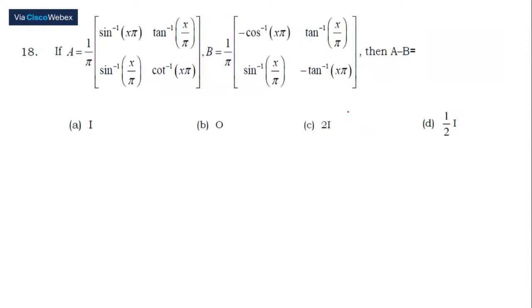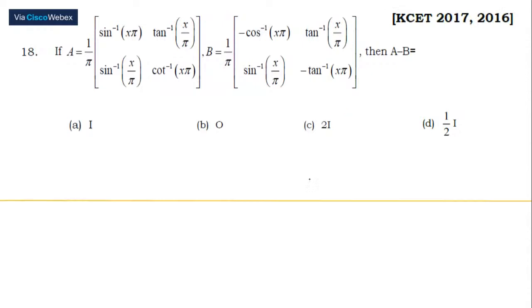Oh, there are so many mistakes. I thought without working out, you people would have given me the answer. Inverse trigonometric function: sine inverse of x plus cos inverse of x is equal to pi by 2. Okay. So we have to take the difference between these two matrices. 1 by pi is a common factor for us. So let us take out 1 by pi outside. Now, when we subtract this, there's a negative sign for the first element. Minus into minus would become plus for us.